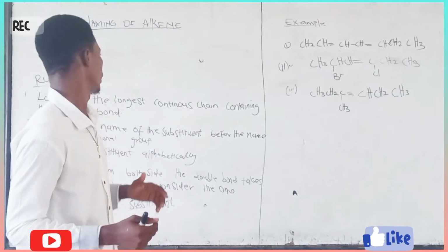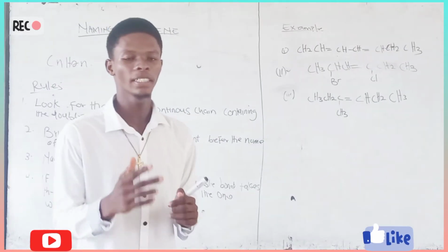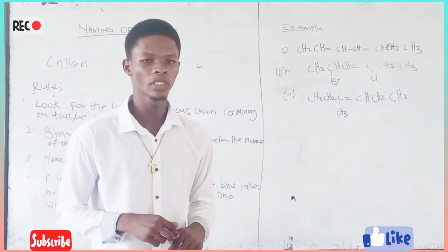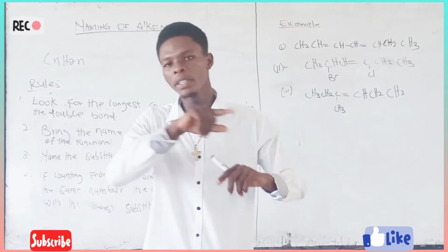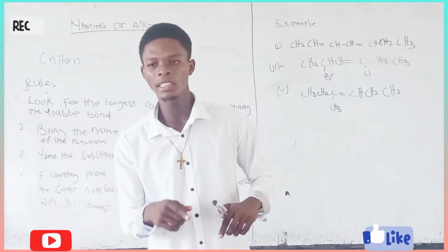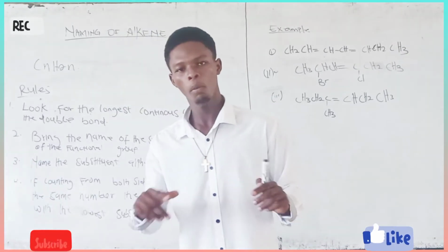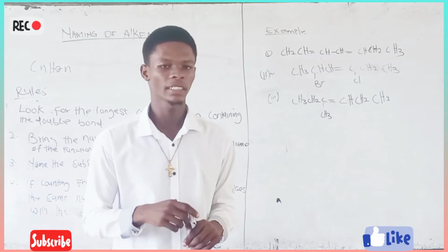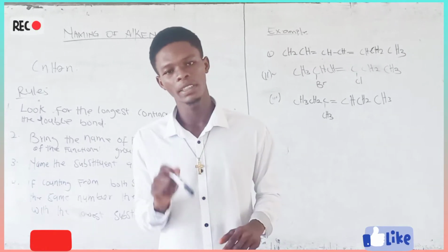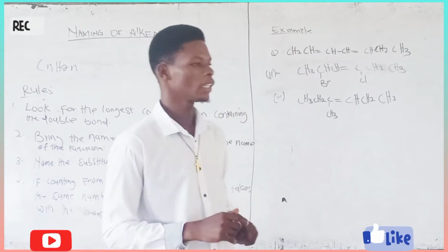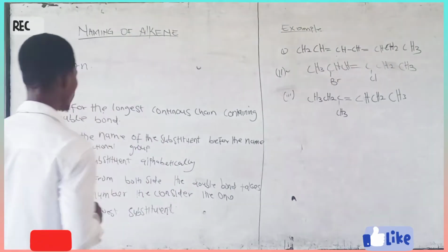Considering rule one, it says that you look out for the longest continuous chain. The longest continuous chain does not always mean the straight chain, but when it branches down and there is the functional group, that is the double bond, then you have to note that that side should be considered as the longest chain. Let us take a look at this skeletal chain.